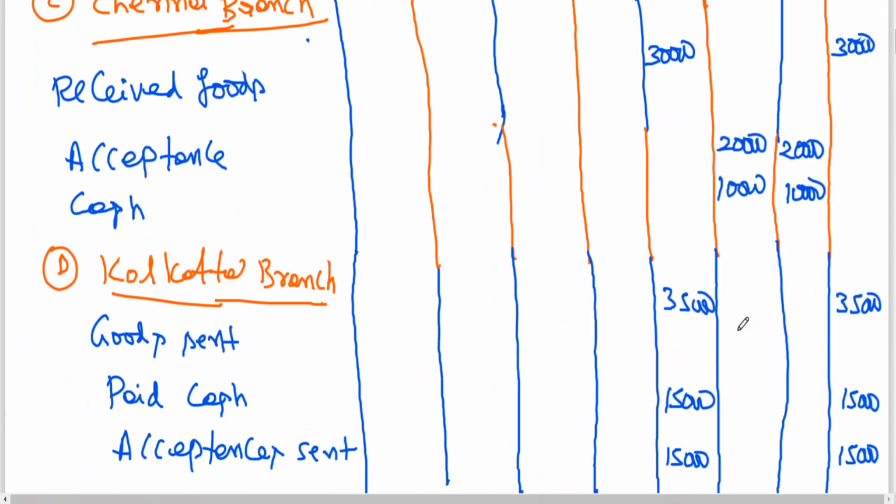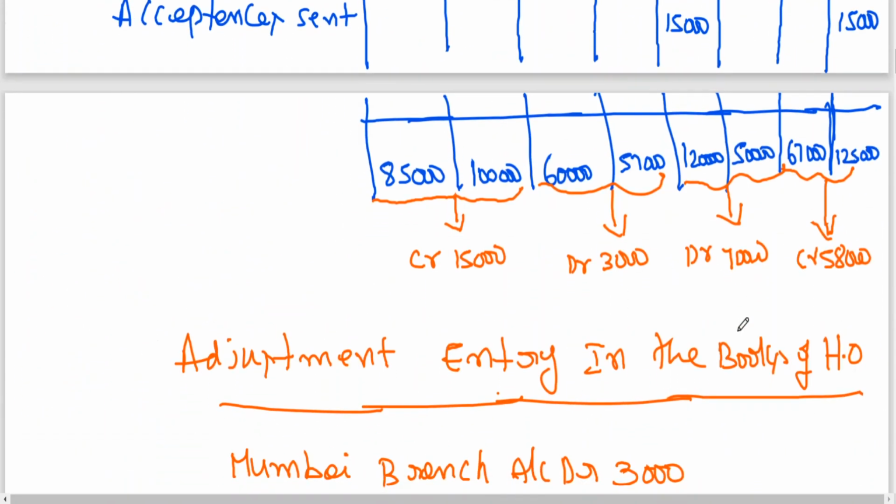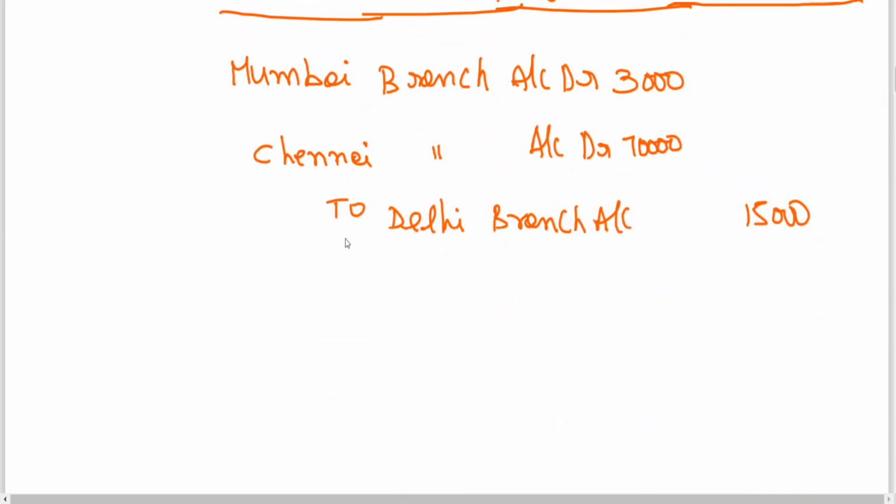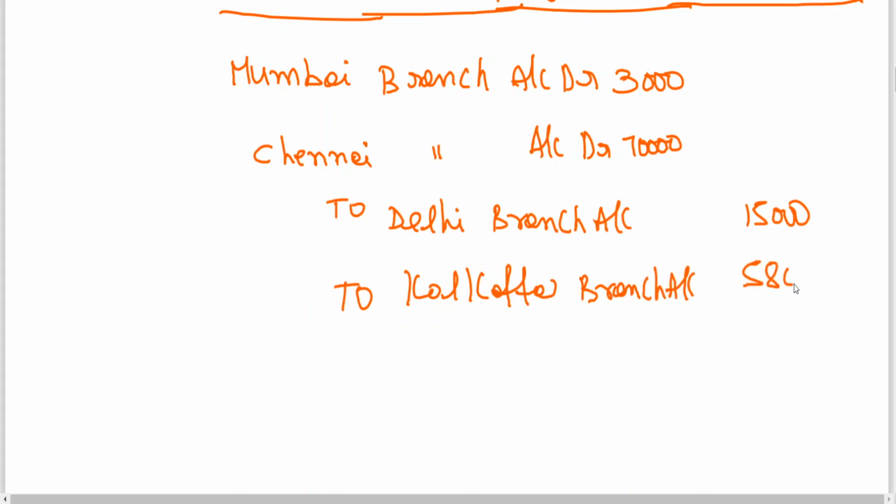To Kolkata branch account 58,000. This is one single adjustment entry they want in the head office books. Clear to all of you?